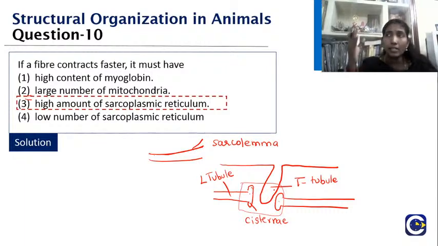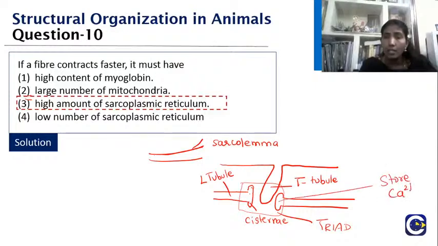Why is it T? It is transverse. When I say L, it is longitudinal, very simple. And it is going to be called the triad. So what is the role here? They are going to store the calcium. So when I say sarcoplasmic reticulum, it is a modified endoplasmic reticulum that is present in the skeletal muscle.